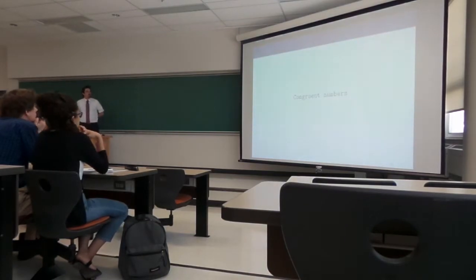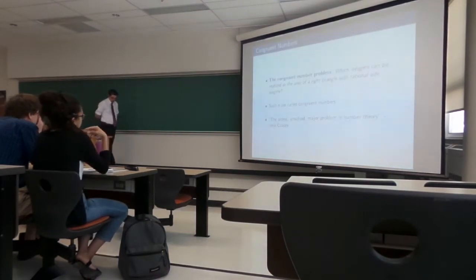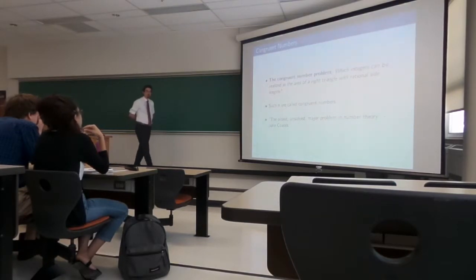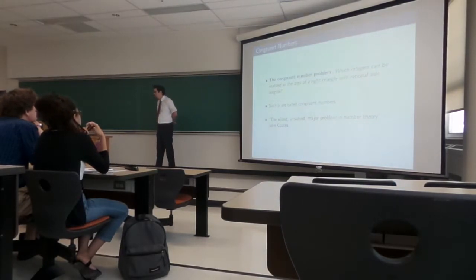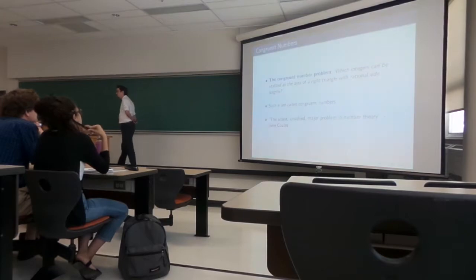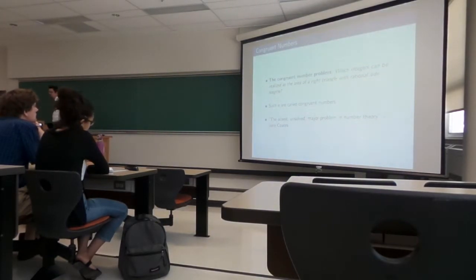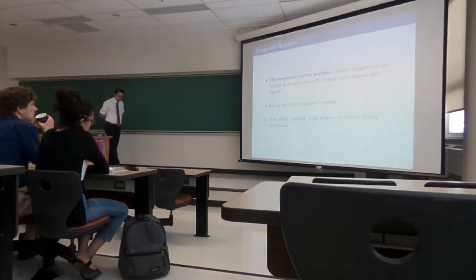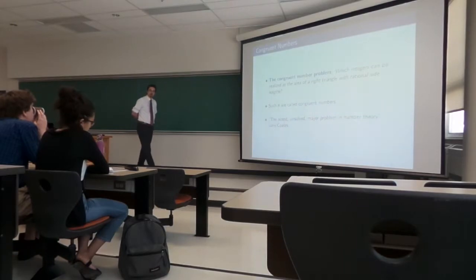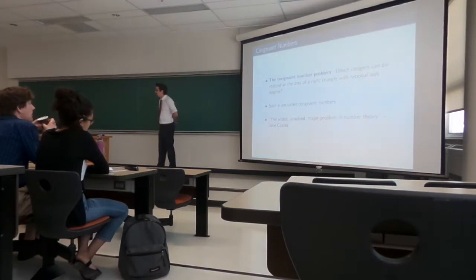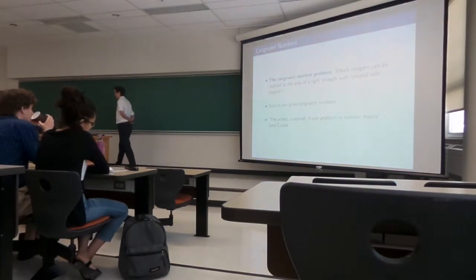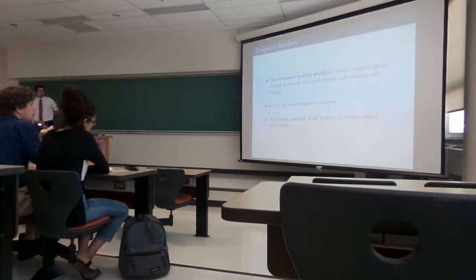Okay, so congruent numbers start by introducing the congruent number problem. The problem asks, which positive integers n can you realize as the area of a right triangle with rational side lengths? Such integers n are called congruent numbers. And John Coates has described this as the oldest unsolved major problem in number theory, and perhaps all of mathematics. So this is a nice, interesting problem, and lots of people have done work on it.